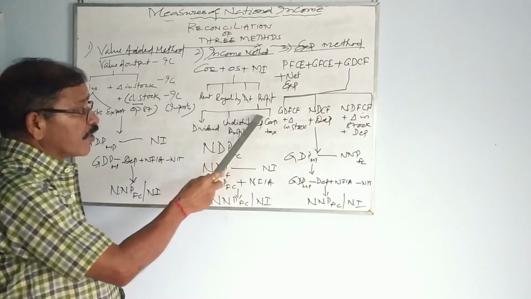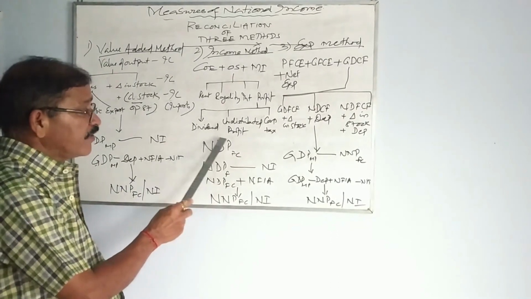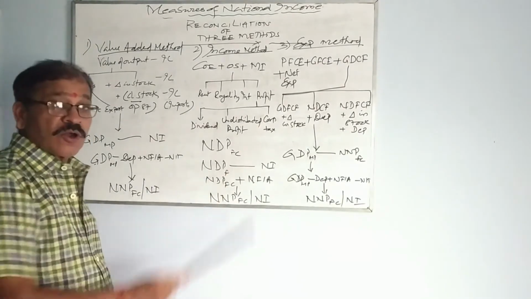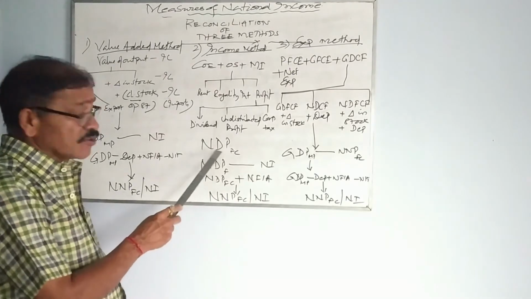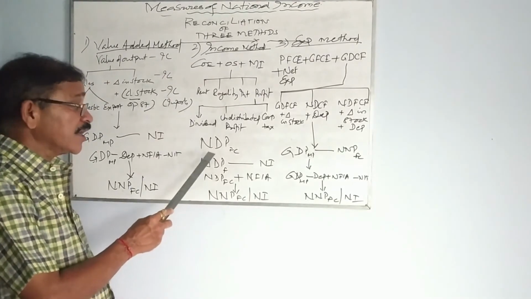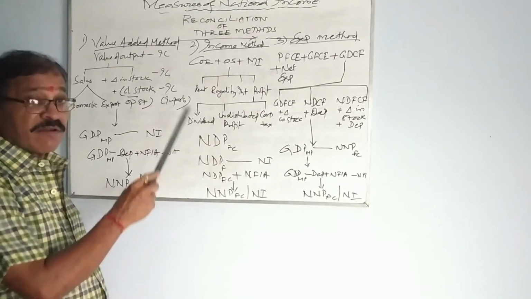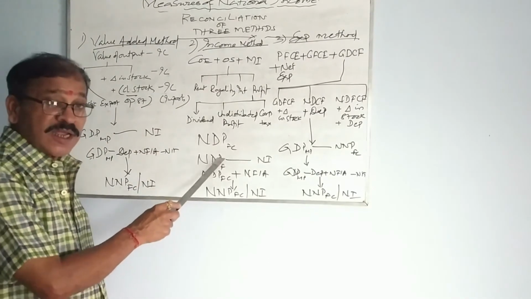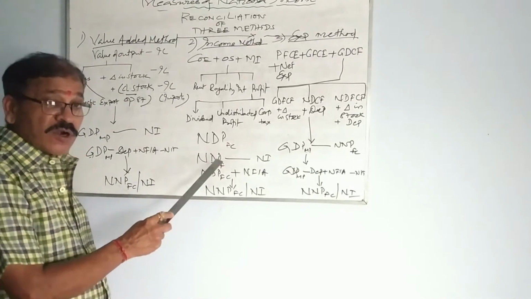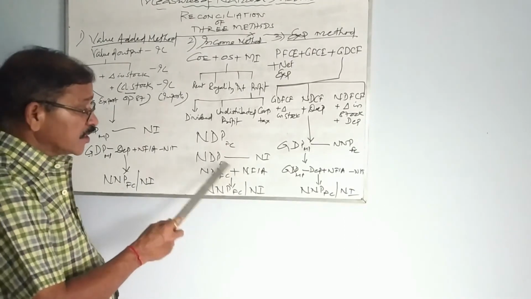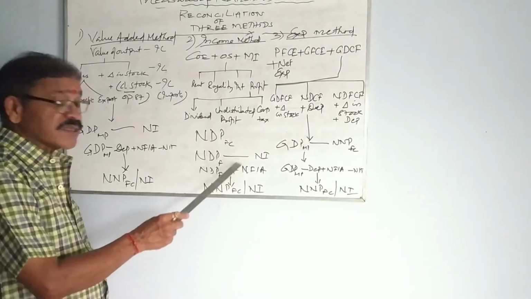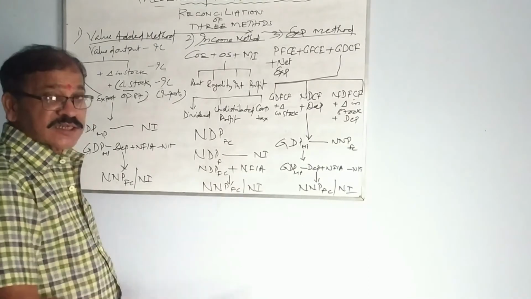Profit is divided into three parts: dividend, undistributed profit and corporation tax. Here you are not getting GDP-MP, rather you are getting NDP-FC. To convert NDP-FC into national income, simply add NFIA.